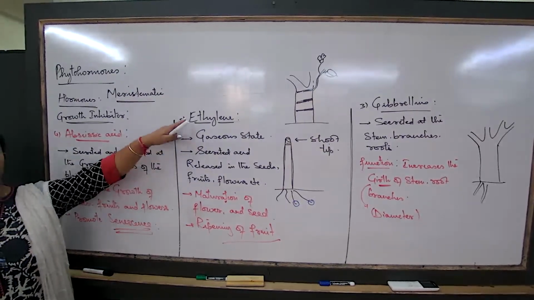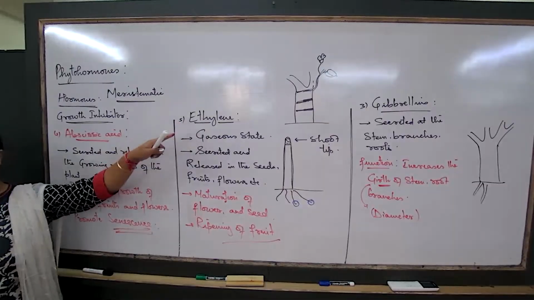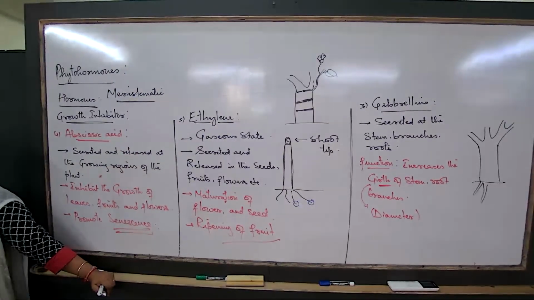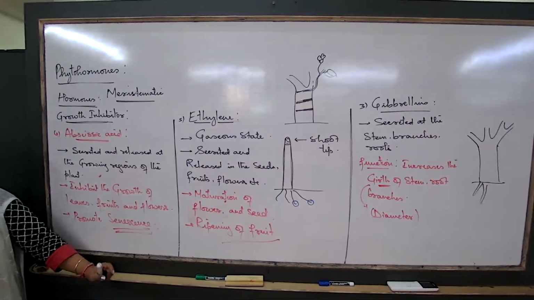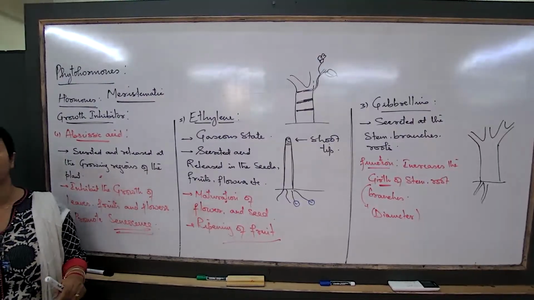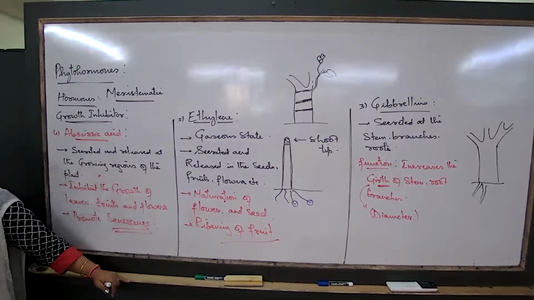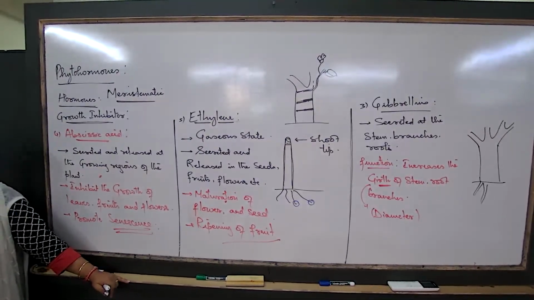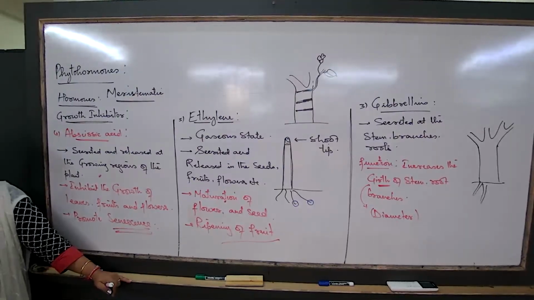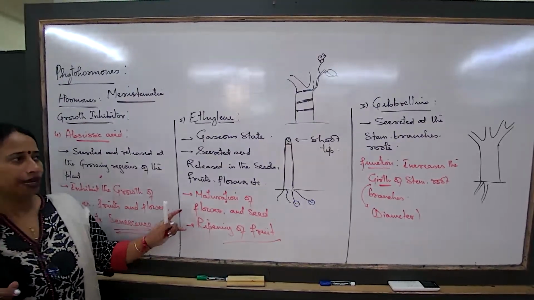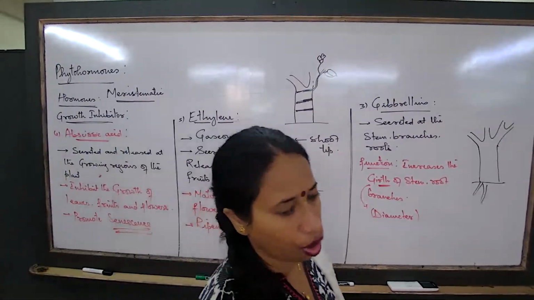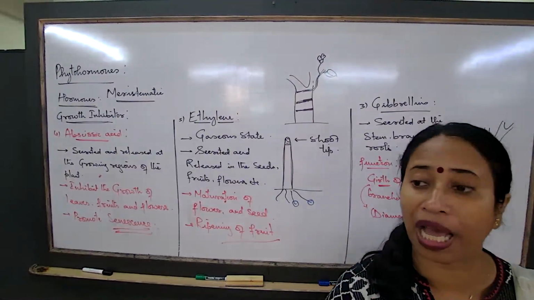So which is this hormone we are talking about? Ethylene, which is always used for ripening of the fruits. That is a gaseous hormone, ethylene. So 5 hormones we have talked about: the auxin, the cytokinin, the gibberellins, the abscisic acid, and the ethylene. 5 specific hormones. Now, after these hormones, we have to also understand the types of plant movements.